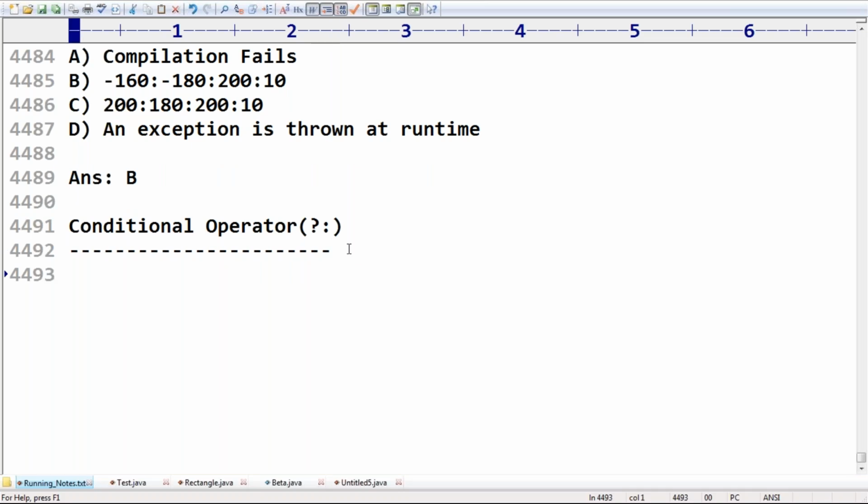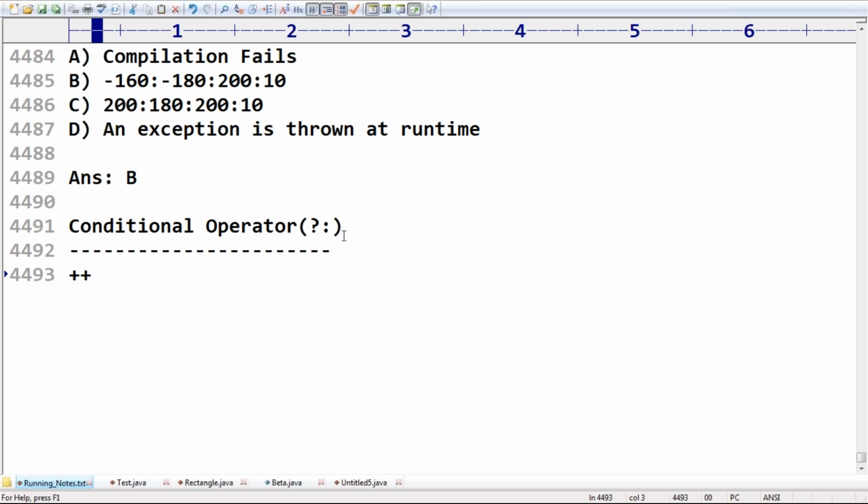The only possible ternary operator in Java is the conditional operator. Of course, not only in Java, sir, but in most programming languages, the only possible ternary operator is the conditional operator. Best example for you: why is it the ternary operator?